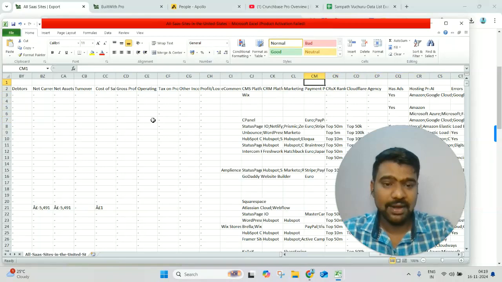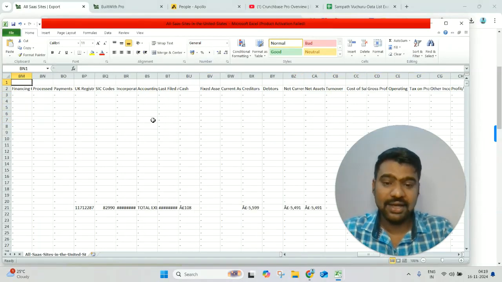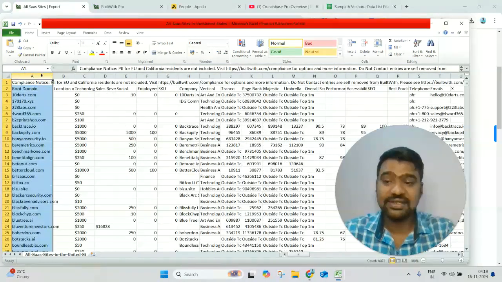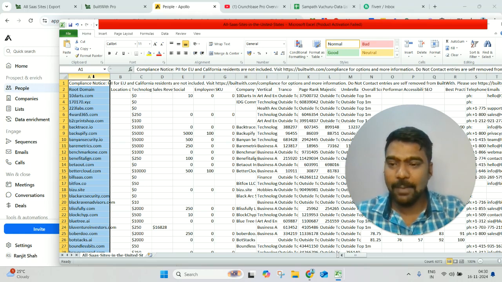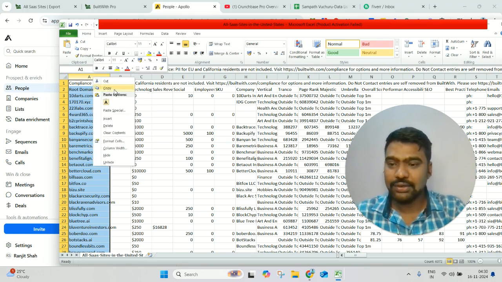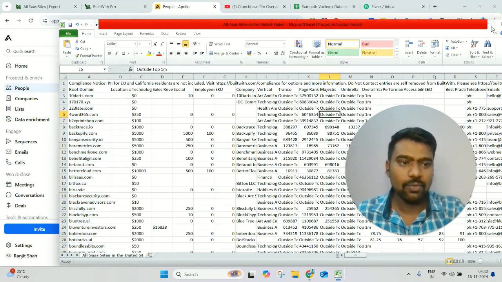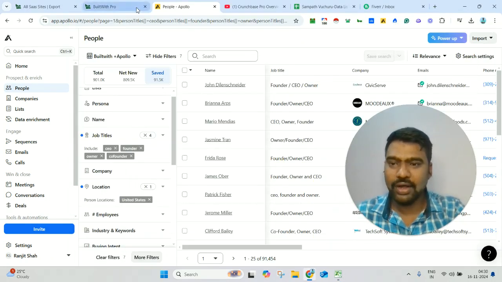CMS platform, how much money they are generating, etc. So now we have the targeted companies' information. Now we need these companies' possible decision makers' information. What I'm going to do is copy this company's information, the company domains. Once I copy these domains, I'm going to use this tool called apollo.io.